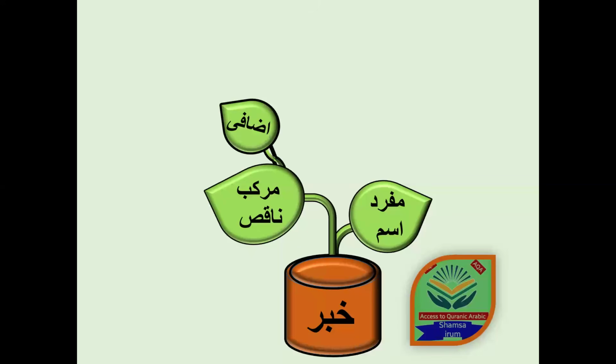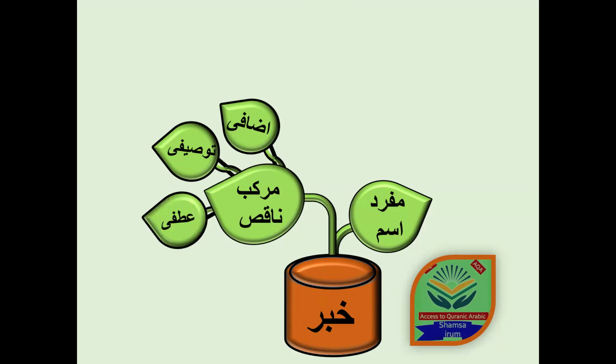The first one, the murakkab izafi, the idafa, the possession, can be used as a khabar. Murakkab tawsifi, the descriptive phrase, can be used as a predicate, as a khabar. And murakkab atfi, which we will learn soon, inshallah ta'ala, the conjunctions, can be used as a khabar. And murakkab jari, which we are covering nowadays, is the prepositional phrase.